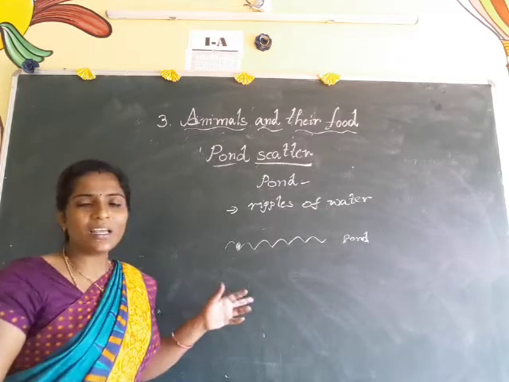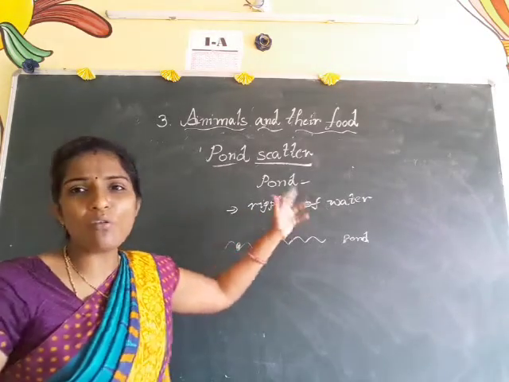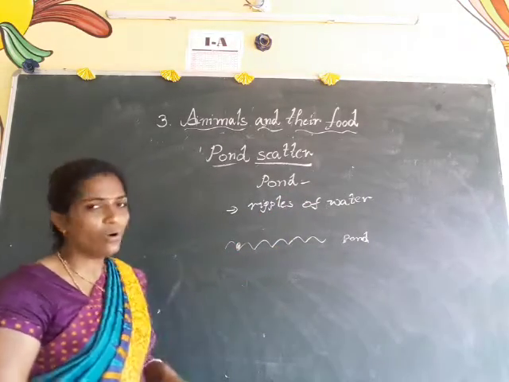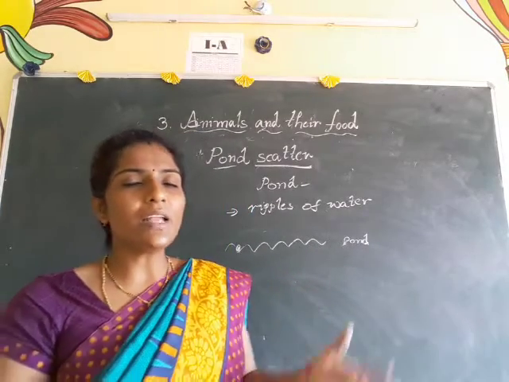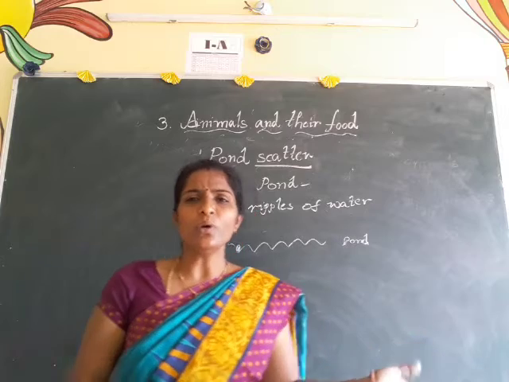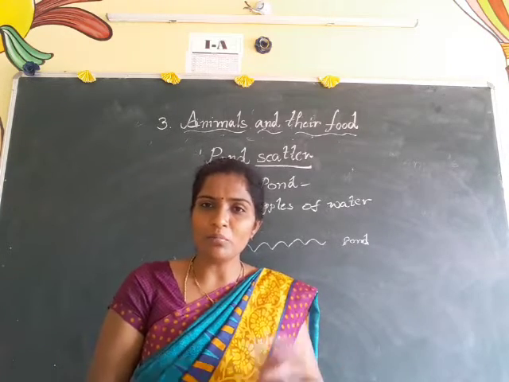So how can it detect the food? It can detect the food by the ripples of water. Okay, do you understand about this pond skater? So anyway, all different animals are using different kinds of body parts.